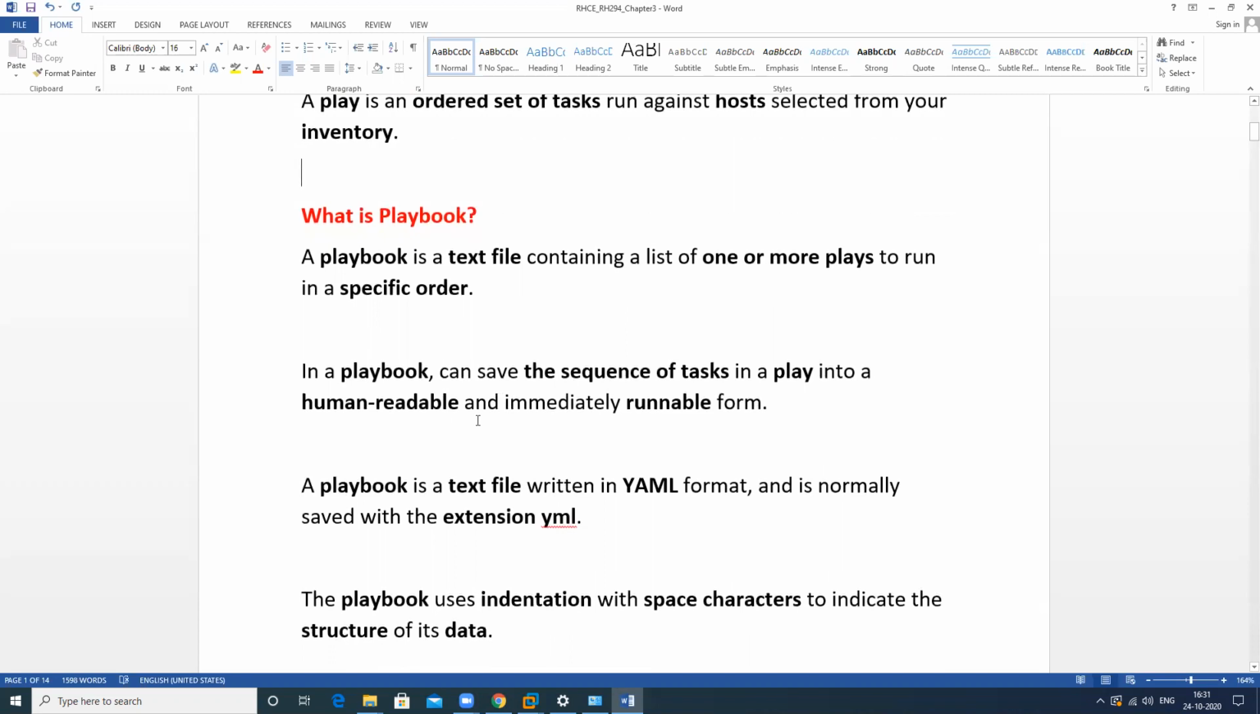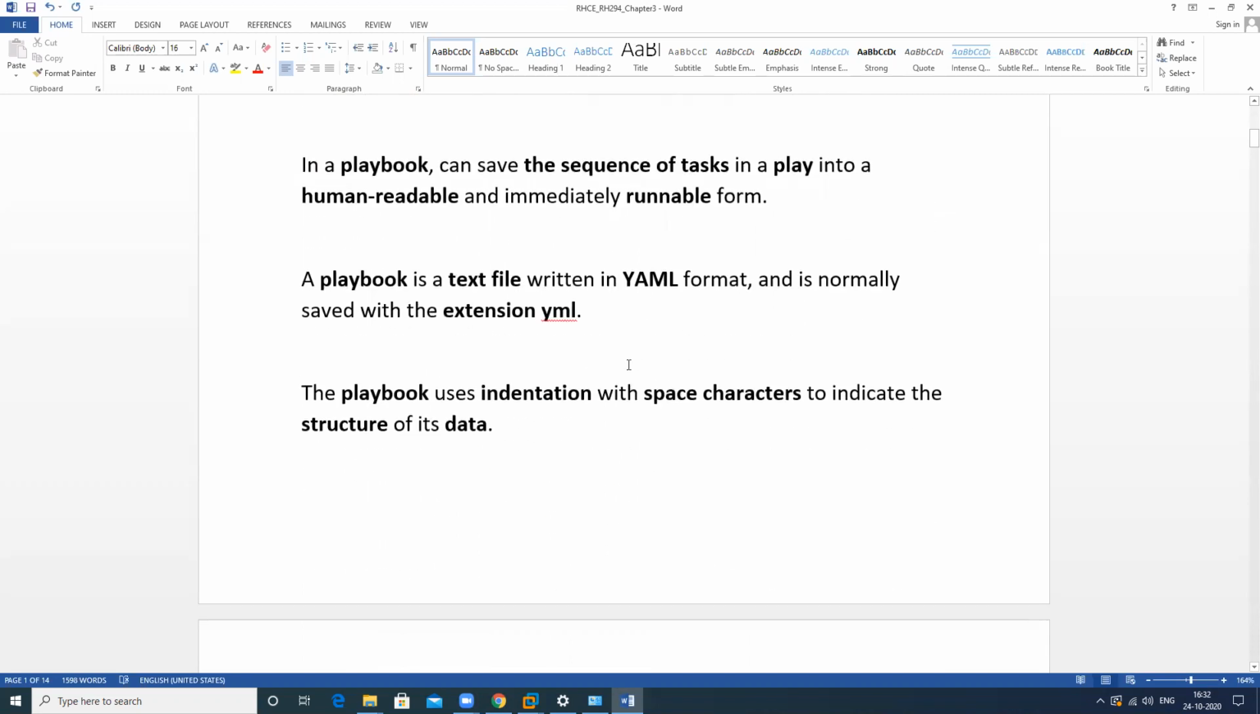In a playbook, we should write the tasks in a sequential format. A playbook is just a text file, and when we write it, the extension should be YML. In the playbook, we should also focus on the indentation, which is made with the space character. I will show what indentation is and what its use is in the playbook.